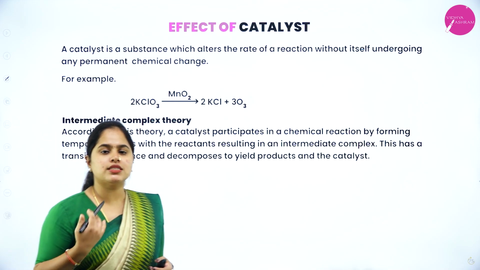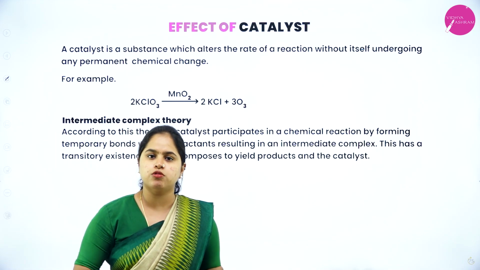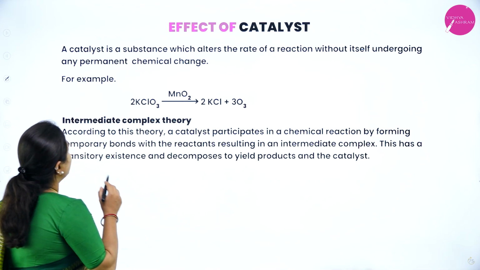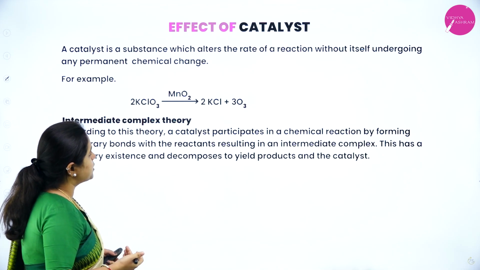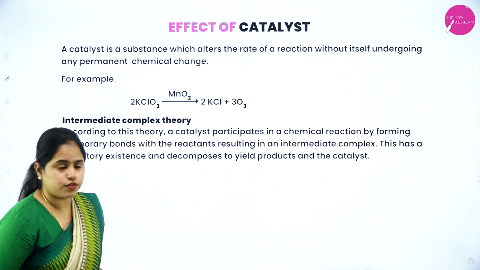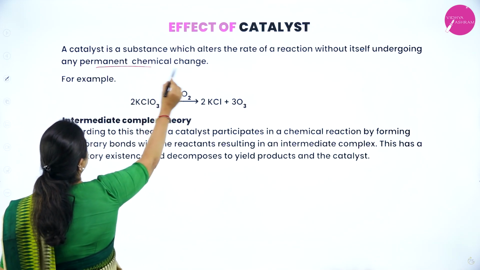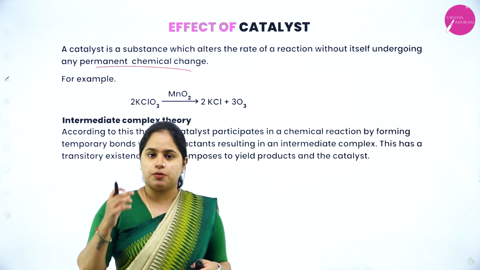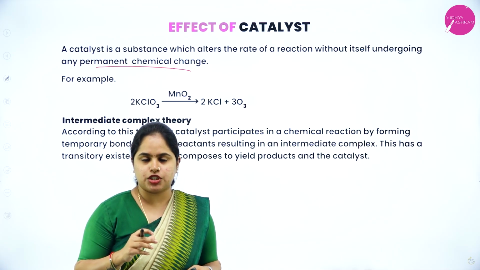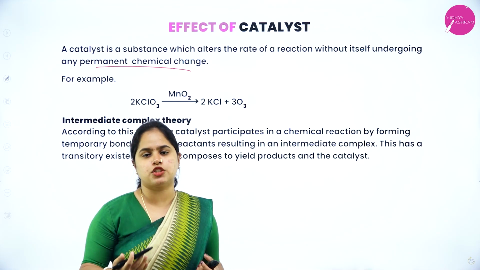How does the rate of the reaction vary when a catalyst is introduced into the reaction? First of all, what is a catalyst? A catalyst is a substance which alters the rate of a reaction without itself undergoing any permanent chemical change. It is added to a chemical reaction to increase the rate of the reaction, or else to alter the rate of the reaction.